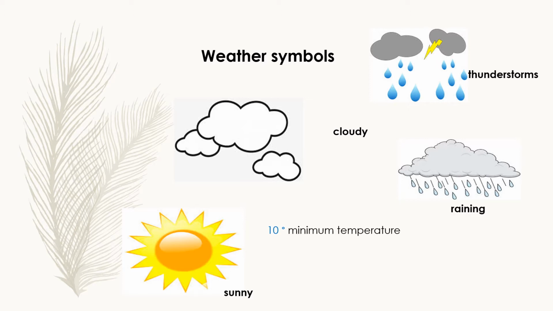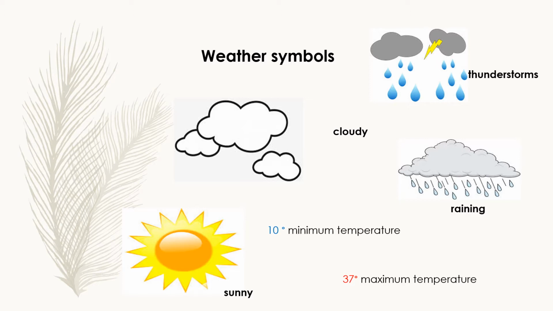They will say a number and a degrees. With that small zero, we call it a degree. It will tell us how cold it will be. Minimum is the cold. And then we've got our maximum temperature. Maximum is the hot. How hot will it be?